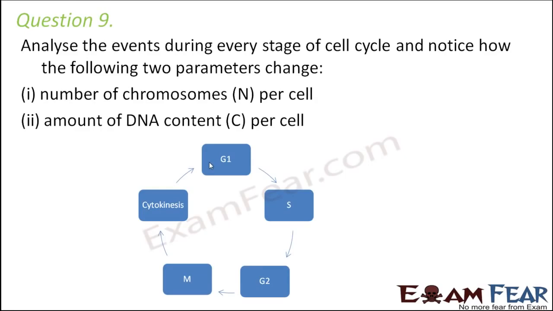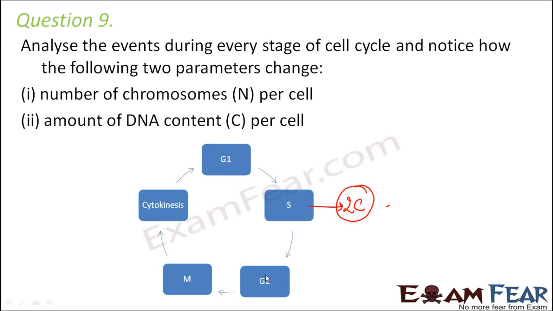G1 is the first gap phase, where there is no change in the number of chromosomes and no change in the amount of DNA content. S phase is the synthesis phase where the DNA content is doubled. So if C is the DNA content, it will become 2C, because DNA replication takes place in the synthesis phase.